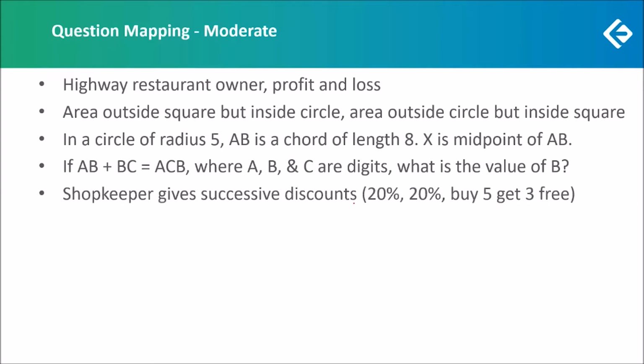We had one question in which a shopkeeper was giving successive discounts. Now, the first two discounts were straightforward, 20%, 20%. For the third discount, the customer was getting 3 units free on purchasing 5. So here, effectively, the discount was 3 by 8 or 37.5%.